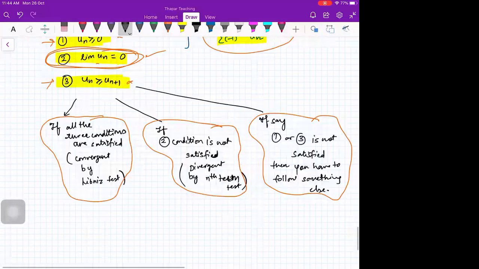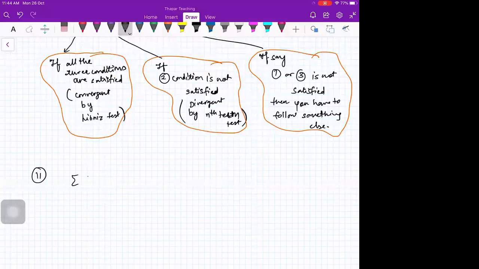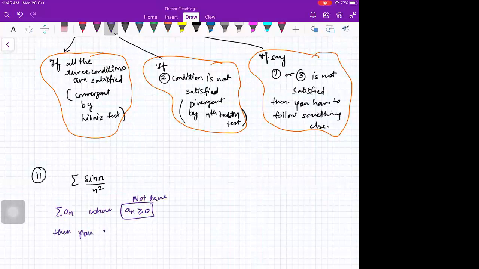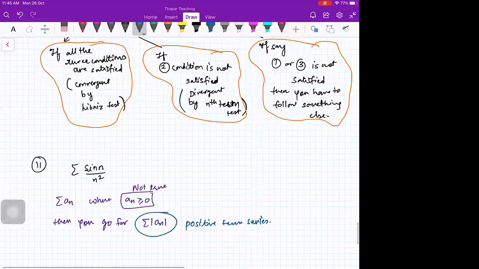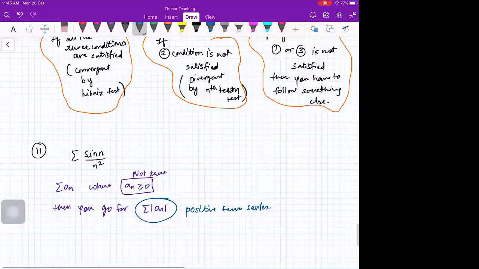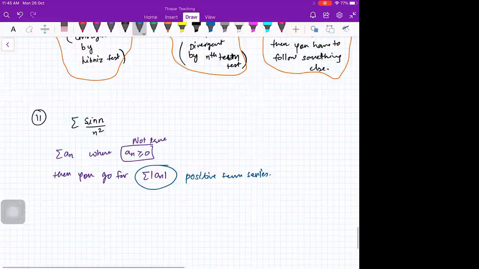Now, the next case is when you don't have an alternating series. For example, something like sin n upon n squared. The last thing you can do is, if you have an where an is not necessarily positive, then you go for sigma of mod of an. Now because this is a positive term series, all your tests will work. Obviously not the Leibniz test, but mostly all other tests will work.